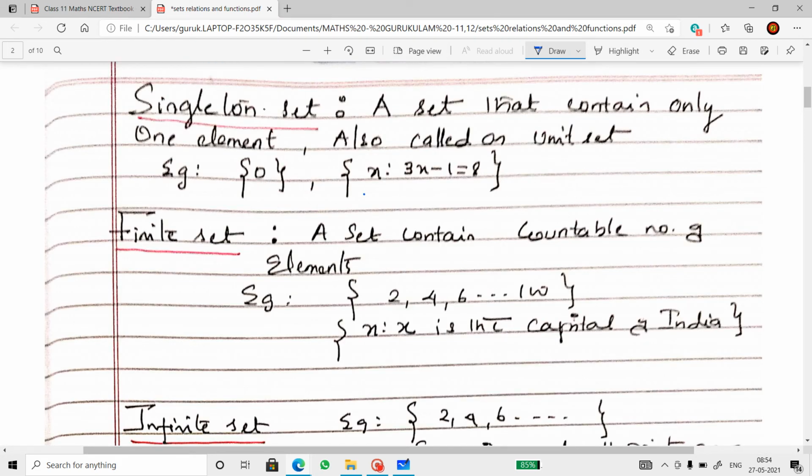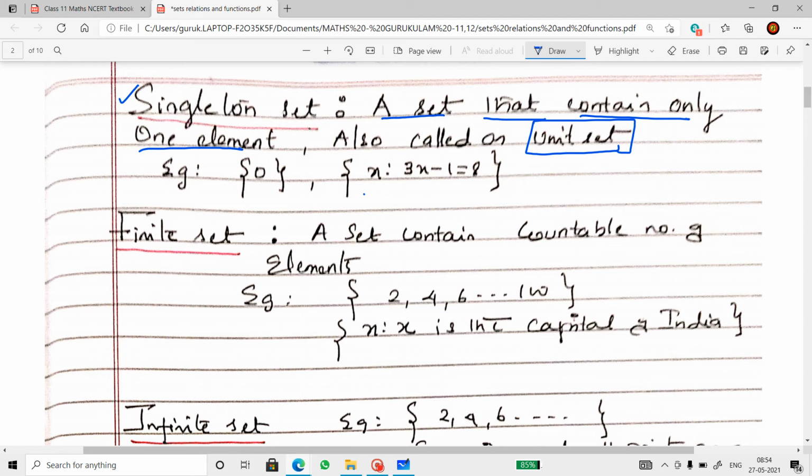Singleton set. A set that contains only one element, just one element, not more than one, is called a singleton set, or otherwise called a unit set. For example, here I've given two examples, in which one is a roster form set which contains 0 as an element.